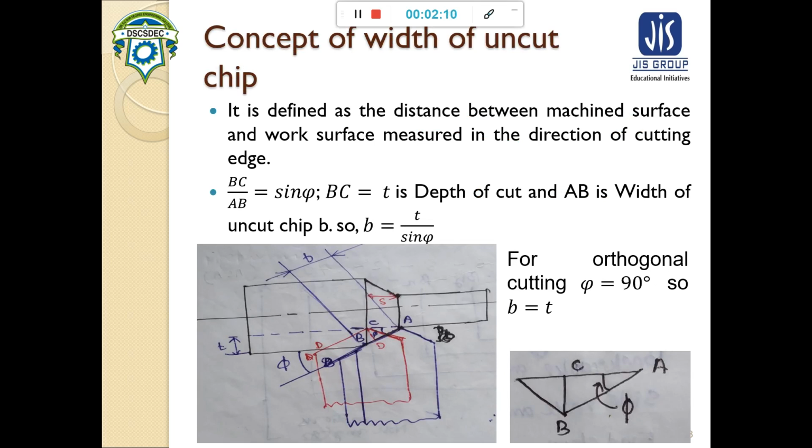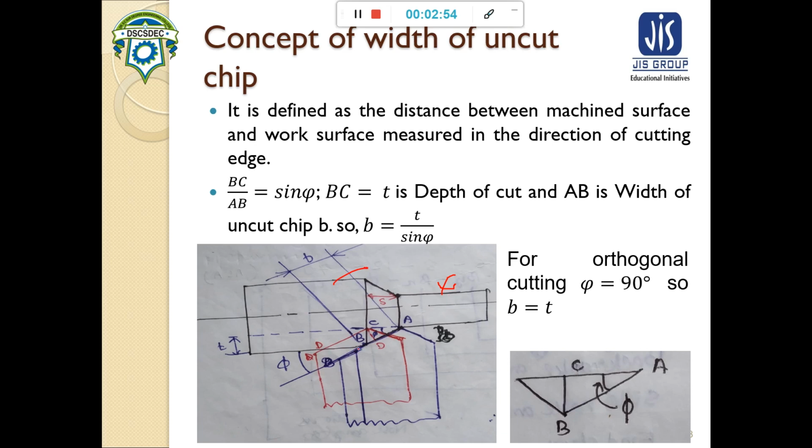So first we will see the concept of width of uncut chip. What is width of uncut chip? It is defined as the distance between machined surface and work surface. First we have to know about the surfaces. See in this figure, this surface which is completely machined, the surface which is exposed after machining, is known as machined surface, and this side of the surface which is not machined is known as work surface.